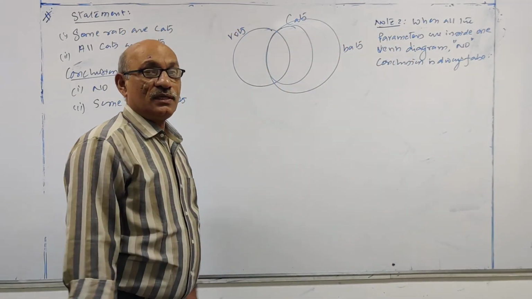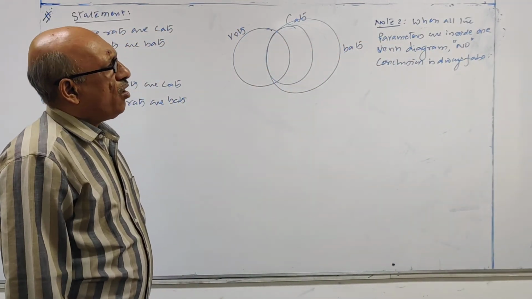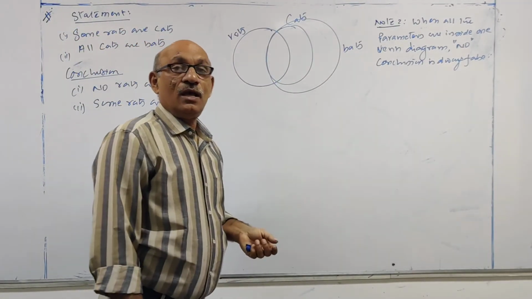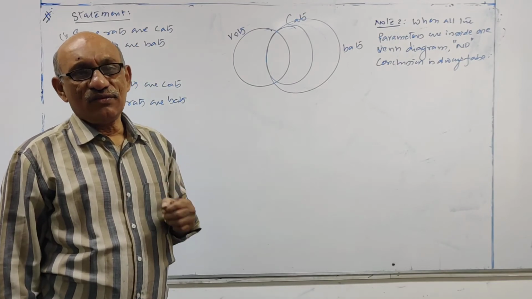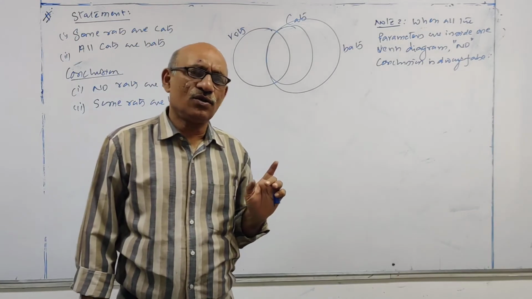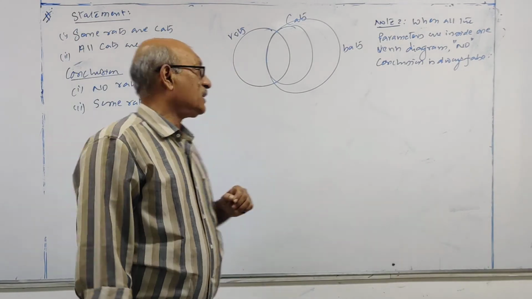Look at the diagram, look at the note. When all the three parameters, rats, cats, bats, are inside one Venn diagram, then no conclusion is always false. It is true everywhere. So you can reject that one.